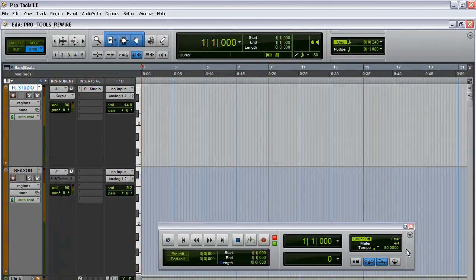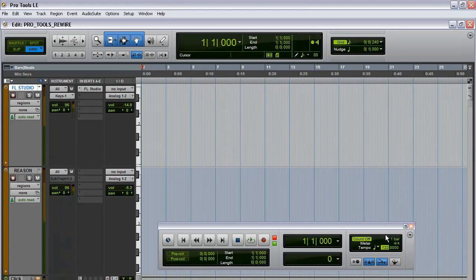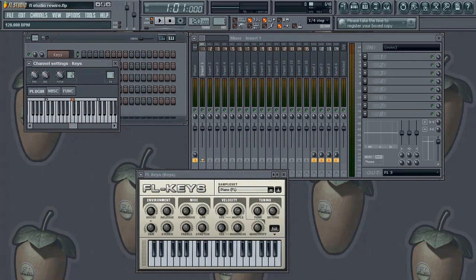So if I change this, let's say I'm going to change the tempo to 128, or let's just say 120. I'm going to bring it down to 120. If I go back into FL Studio, you see the tempo here is set to 120, because FL Studio is now a slave.